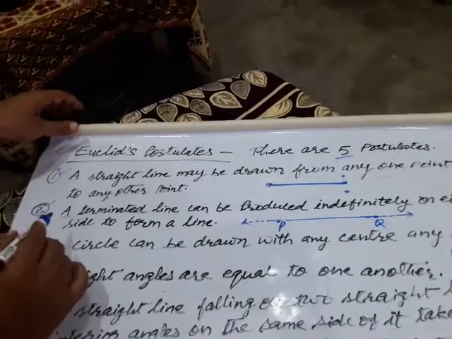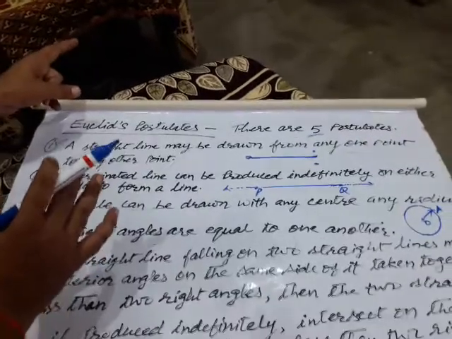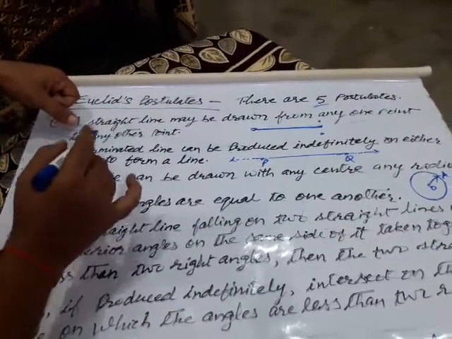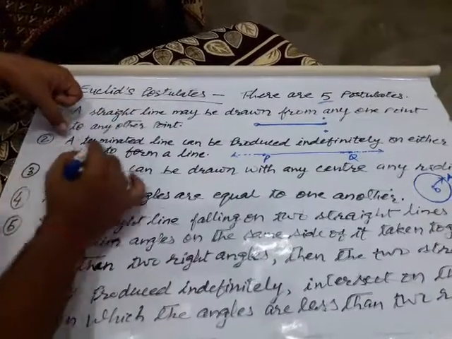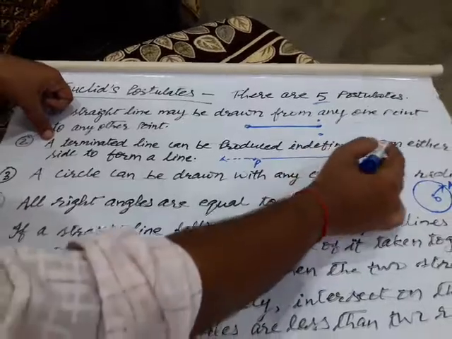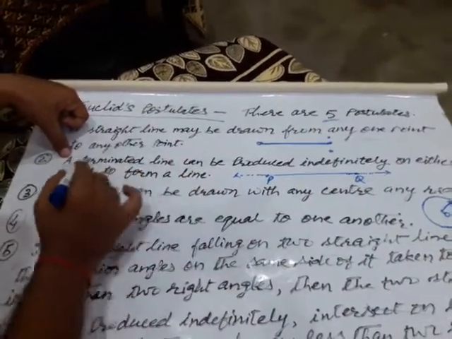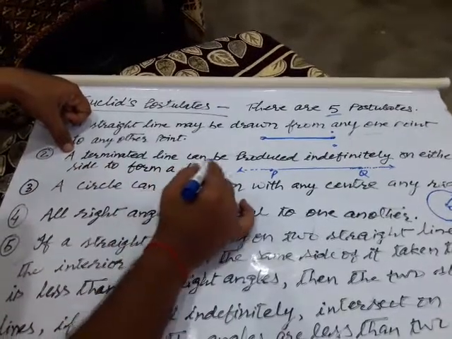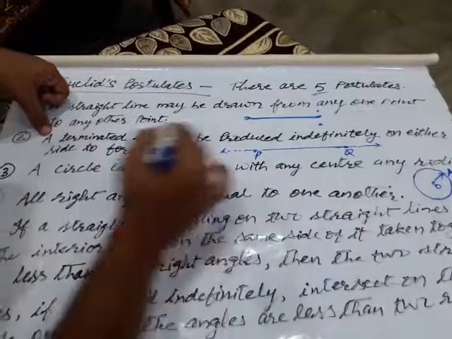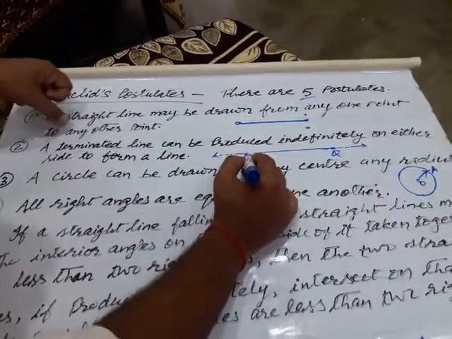Euclid gave a very nice postulate. Notice that Euclid did not use the word line segment. He used the words terminated line instead of line segment. A terminated line can be produced indefinitely on either side to form a line. Let us repeat: a terminated line can be produced indefinitely on either side to form a line. Indefinitely means infinitely.